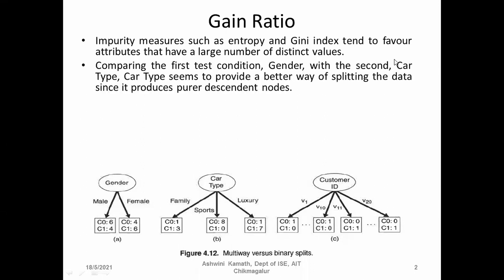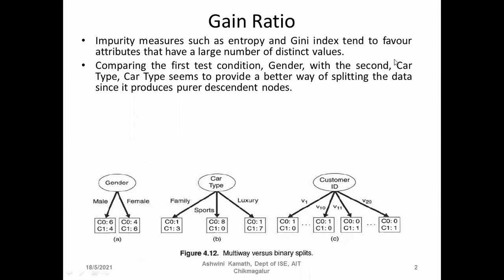Comparing the first test condition, gender, with the second, car type, the first example with the second example in the figure: car type seems to provide a better way of splitting the data since it produces purer descendant nodes. With the first one, it is confusing whether to consider it for class 0 or class 1.